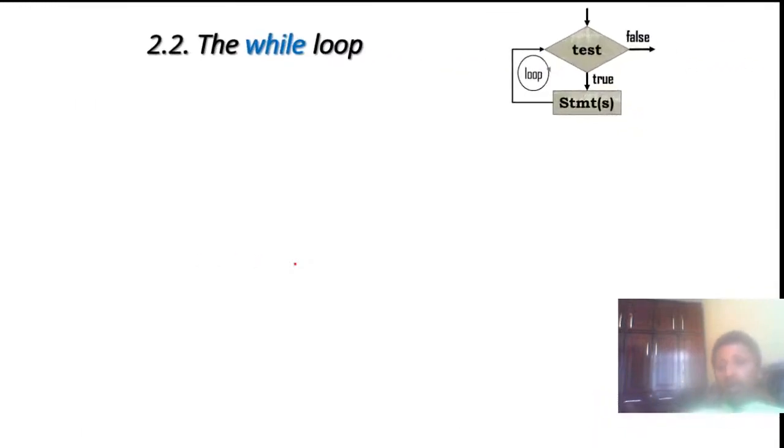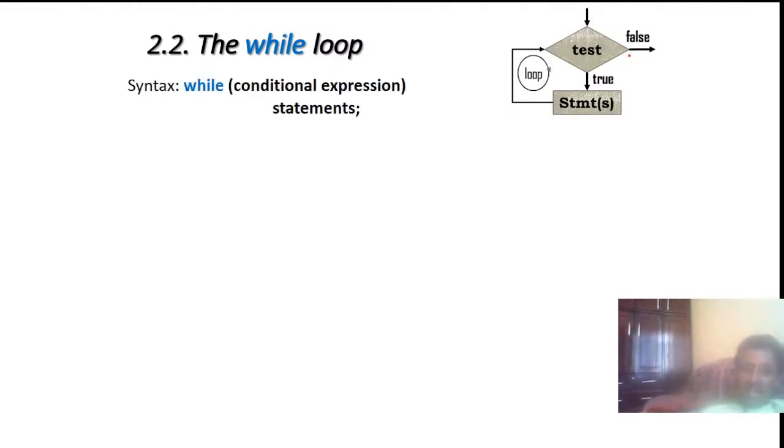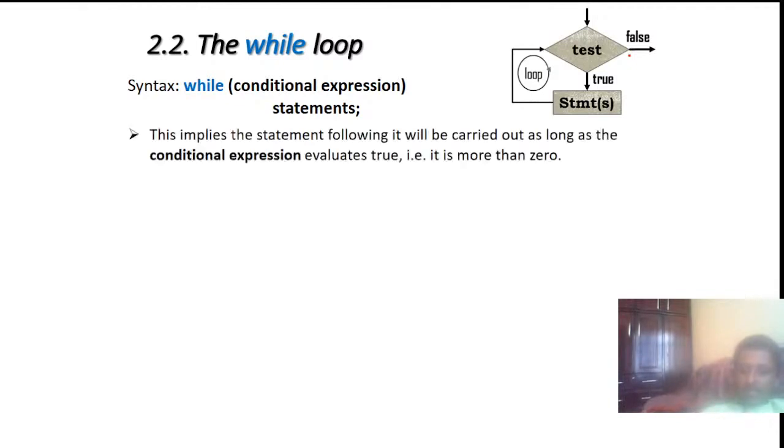Then the second one is the while loop statement. As you see in the diagram, there is a statement, and the condition is tested again. If true, the statement is executed. If the test is false, it exits the loop automatically. Syntax: while (conditional expression) statement. It implies the statement following it will be carried out as long as the conditional expression evaluates to true, that means it is more than 0.